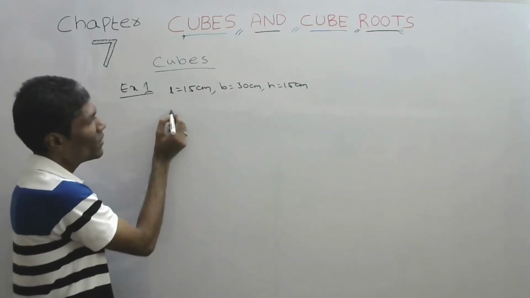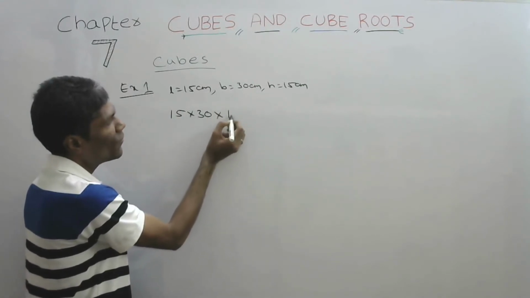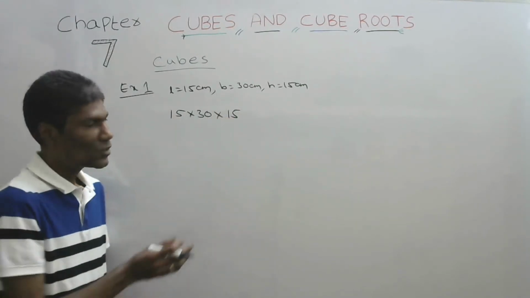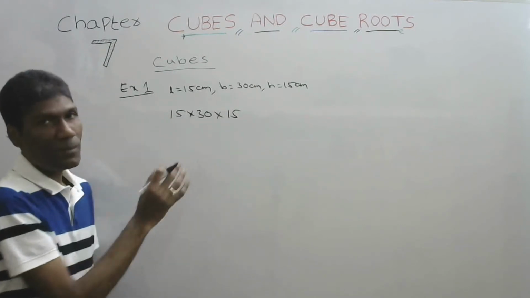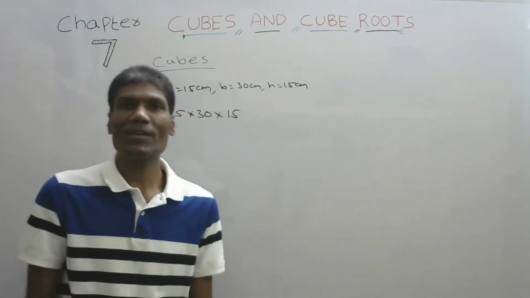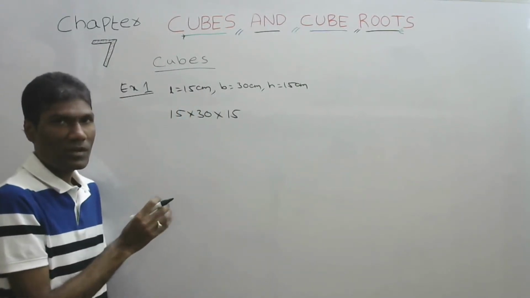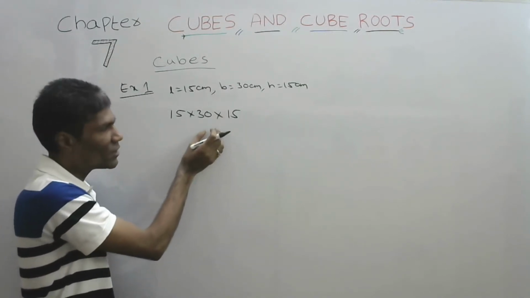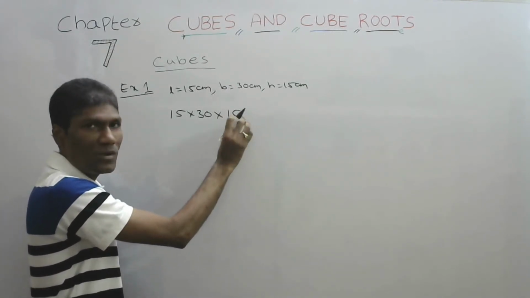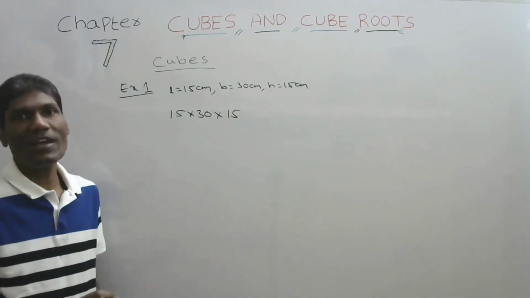Let us multiply 15 into 30 into 15. This is the volume. So these many small cuboids we have. Is it a perfect cube? That we need to check. How do we check whether it is a perfect cube or not? Simple. We will do the factorization, or we split into different groups and we will take 3 as a group.